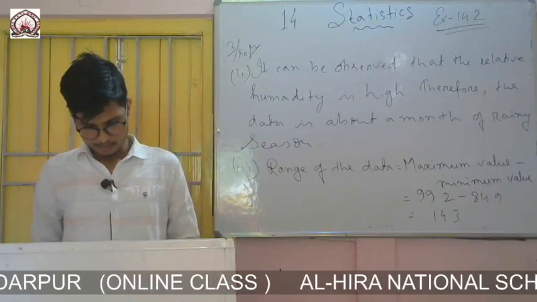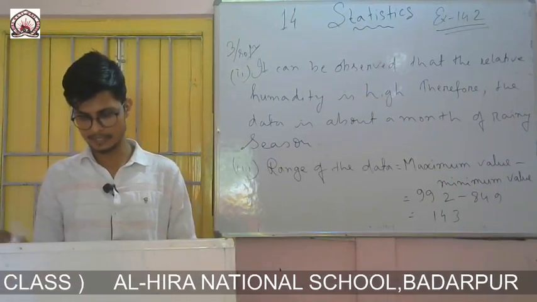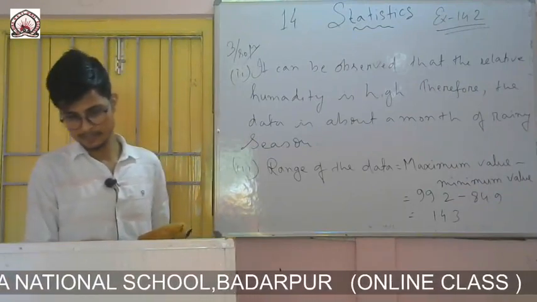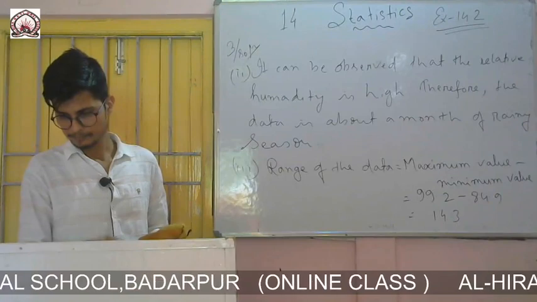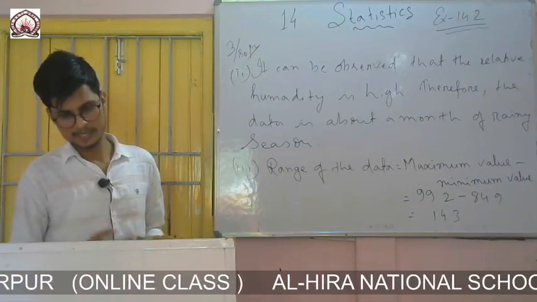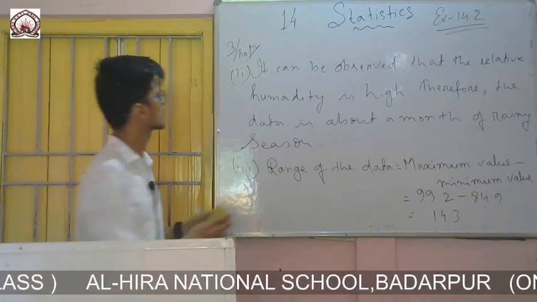And then Roman number 2 asks what you have concluded about their heights from the data. So after representing this data, we can easily say what we have observed or concluded from that data.